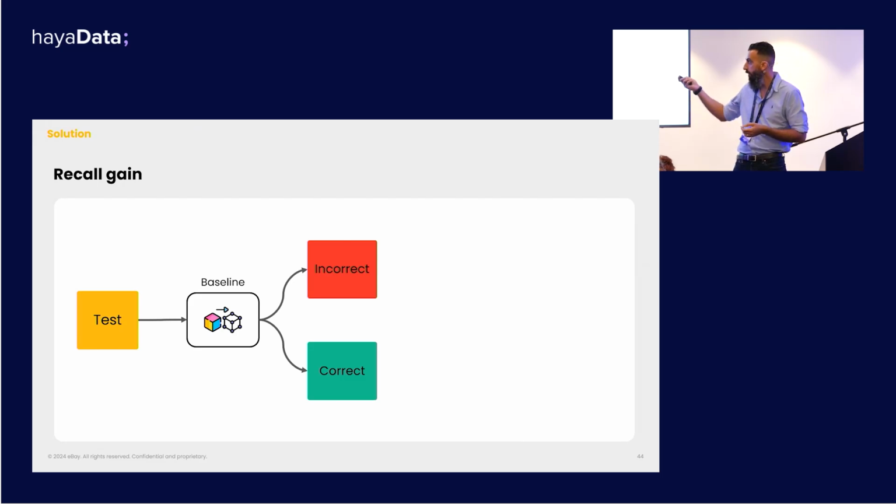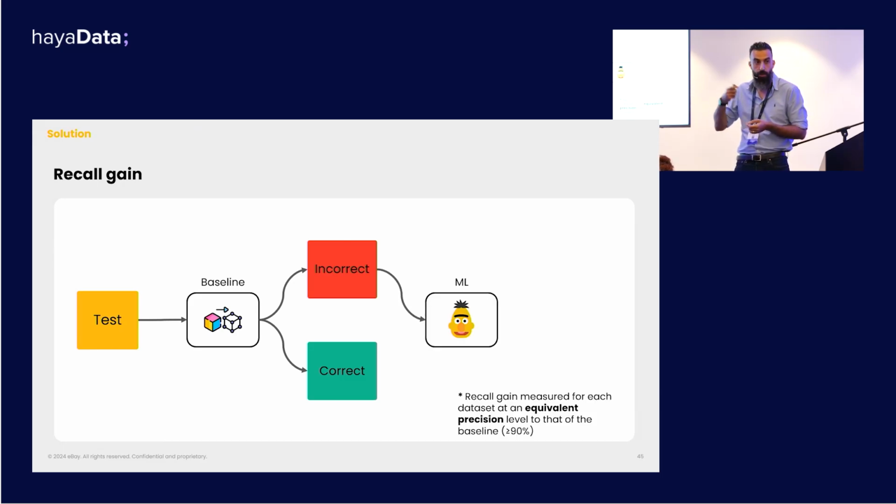So we take those hard cases, we push them into our own model, into our own pipeline, and we activate it at a precision level, and that's important, at a precision level that's equivalent to the precision level at which the baseline method works. So we maintain the same precision as we had before. And then we take those predictions that came out of our model and we calculate the recall over that.